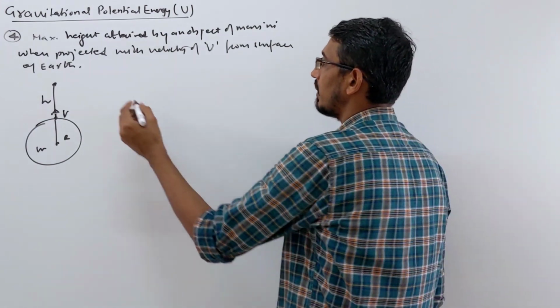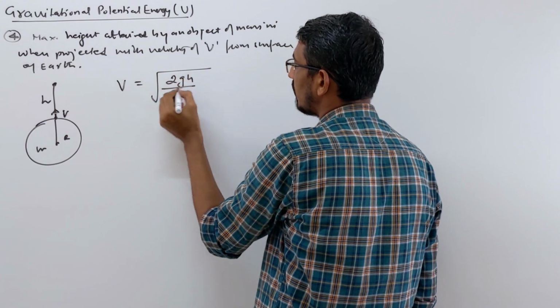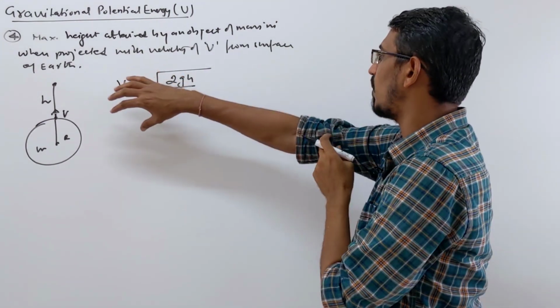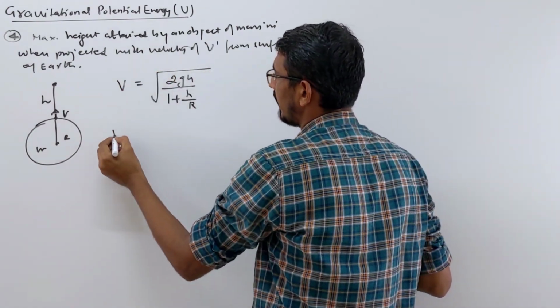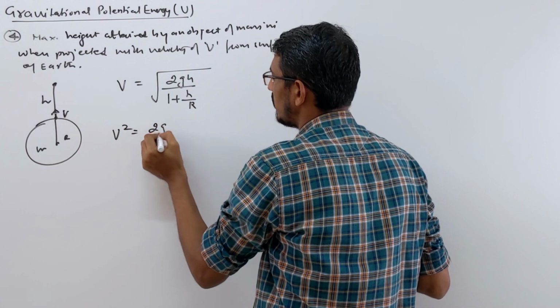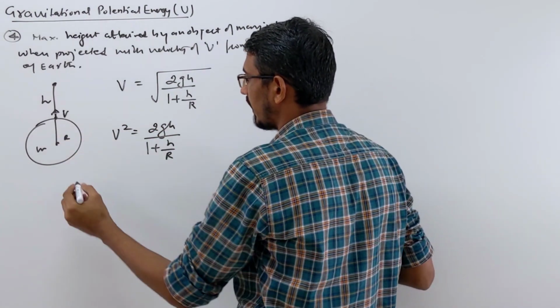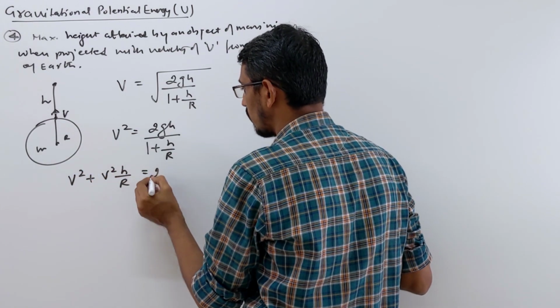So, same formula I am writing, the last formula. What is the velocity relation? V is equal to root 2gh upon 1 plus h by r. From here itself we are doing the calculation, just rearranging this formula into a simpler format. Square on both sides, we get v square is equal to 2gh upon 1 plus h by r. Let's cross multiply, you will get v square plus v square h by r is equal to 2gh.